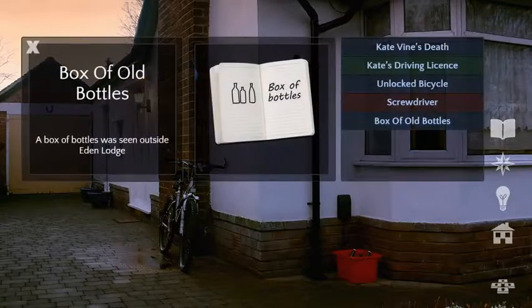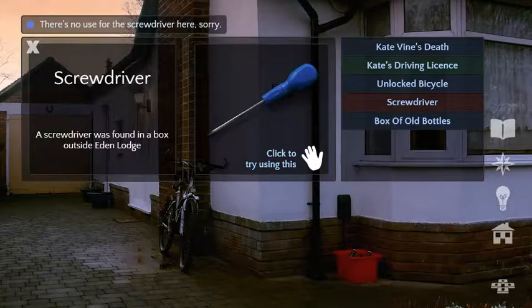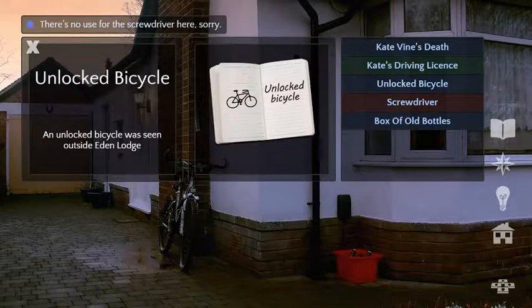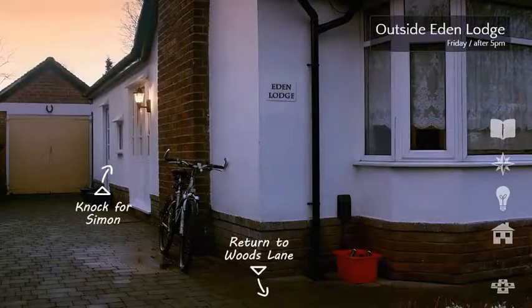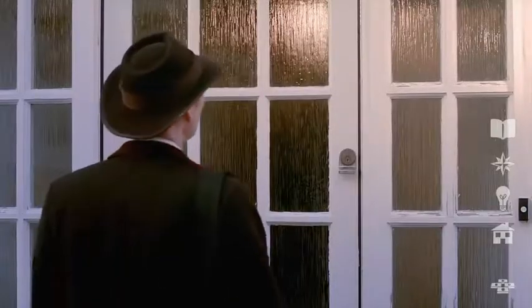I tampered with the evidence. Oh, wow, look how much information that just unlocked. Box of bottles. I drew a picture of it. Ah, a screwdriver. We can use that. There's no use for it here. And an unlocked bicycle. Alright, let's talk. Want to talk to Simon? Let's do it. Oh, so much first-person knocking.